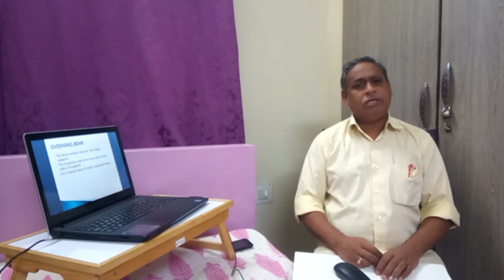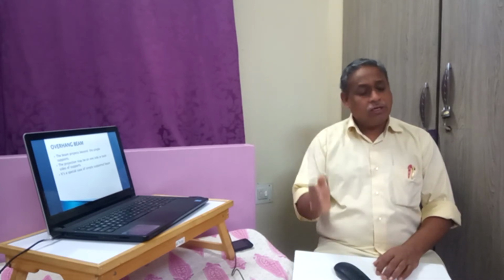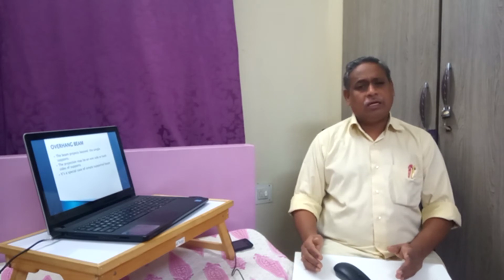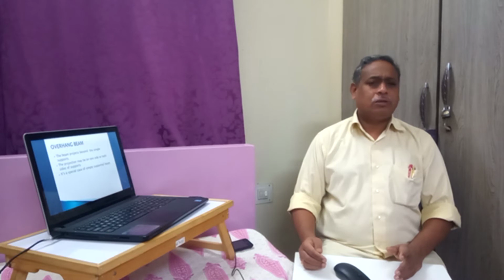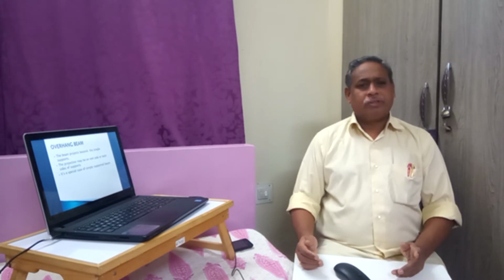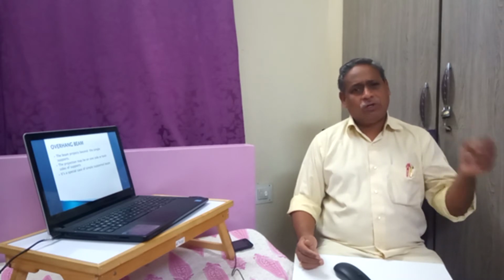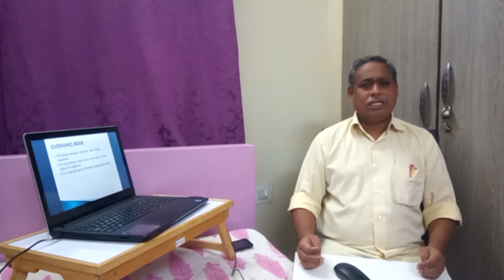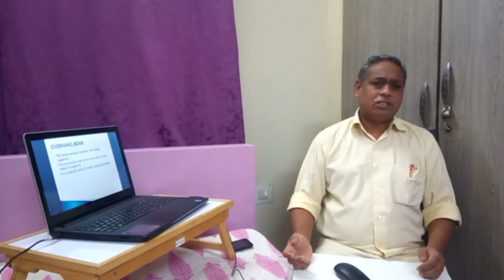That extension may be on one side or both sides. The overhang beam can be overhanging on only one side, or on two sides. When one end rests on one support and the other end is projecting beyond another support, it will be overhang on one side.